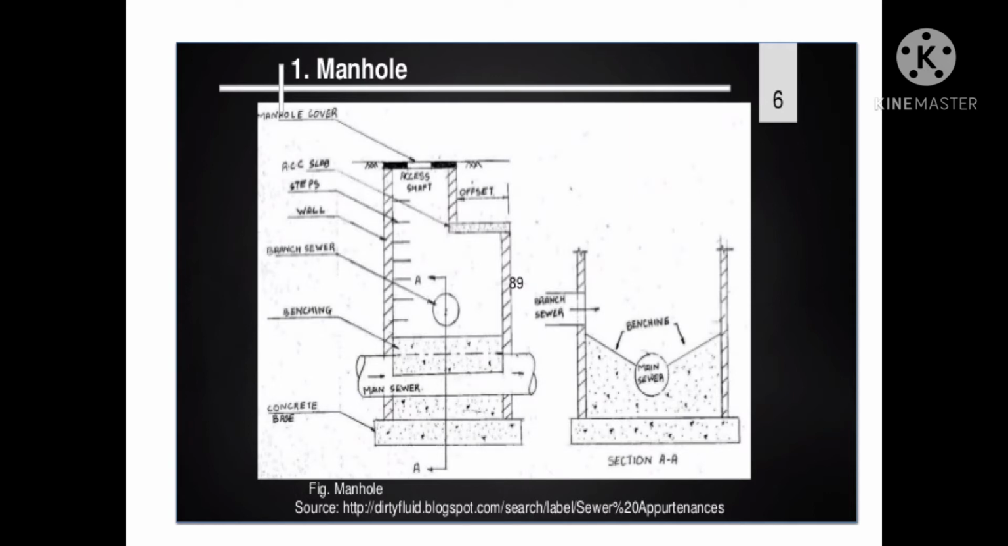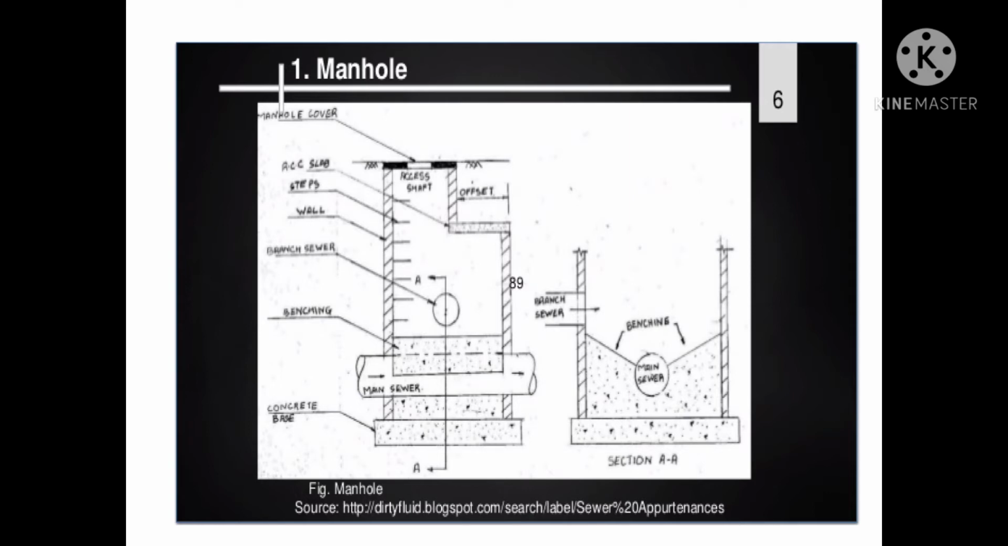If the branch as well as the main sewer meet at the same level at the bottom of the manhole, channels connected with each other will have to be constructed. Such constructions are made with easy curves.